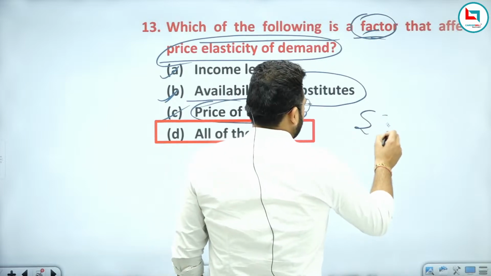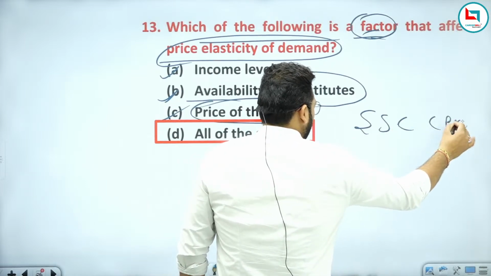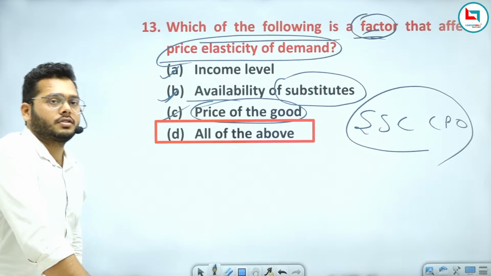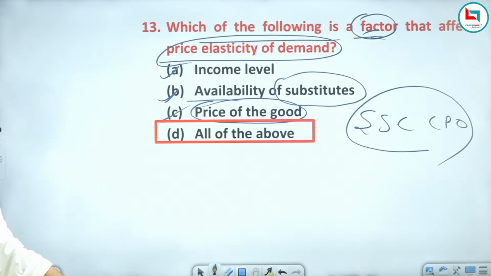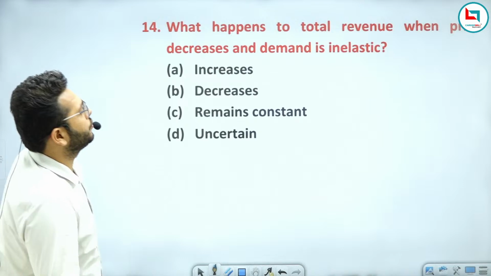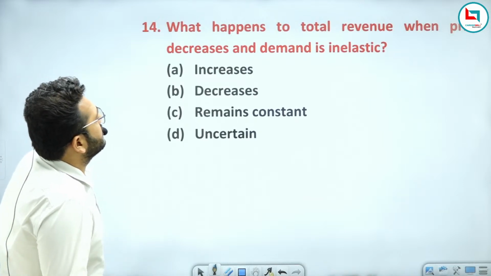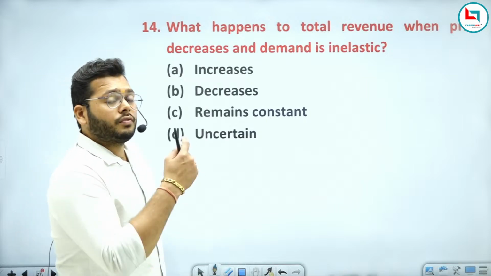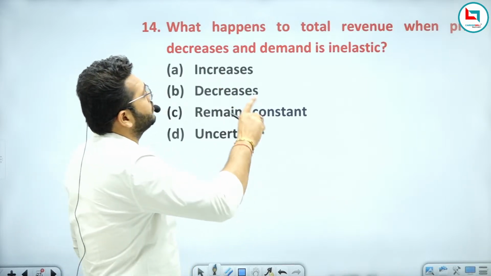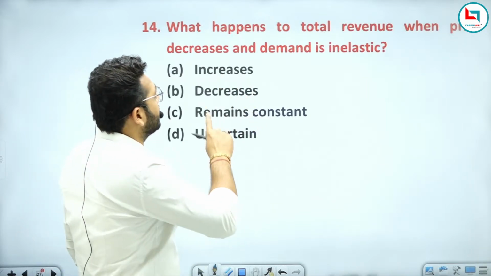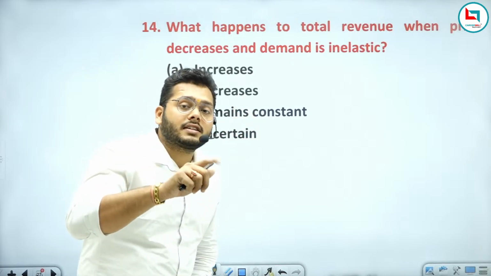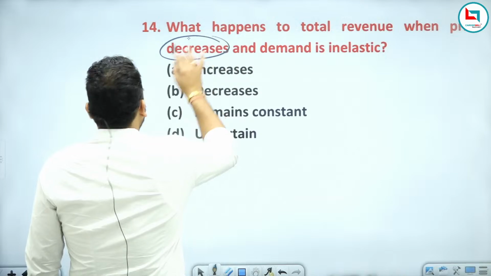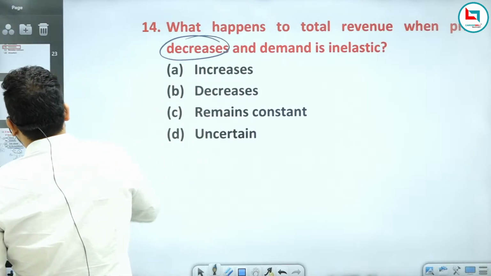This question has been asked in your SSC CPU exam. Question number 13, the answer will be D. Next, what happens to the total revenue when price decreases and demand is inelastic? The earlier question was what happens to the total revenue when price increases and demand is elastic. I think I have already discussed that question.